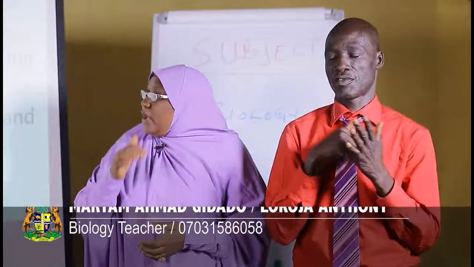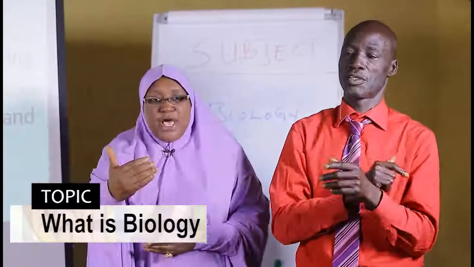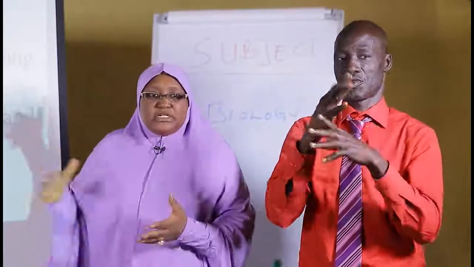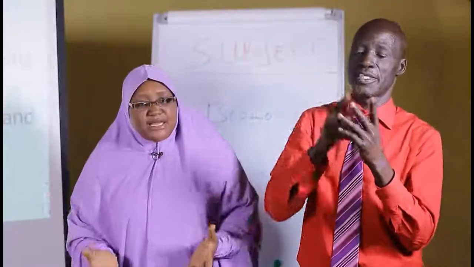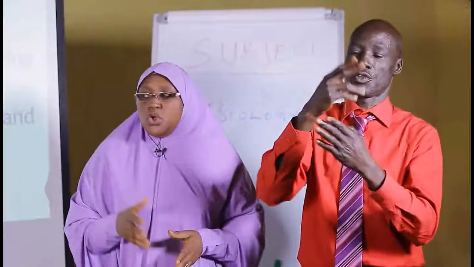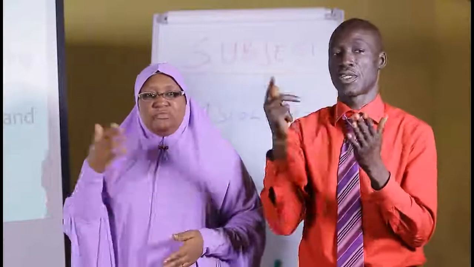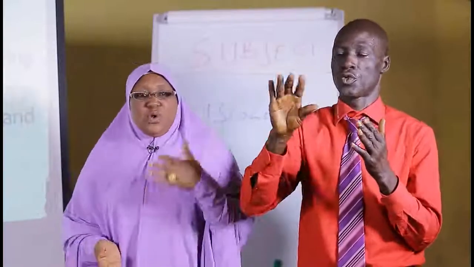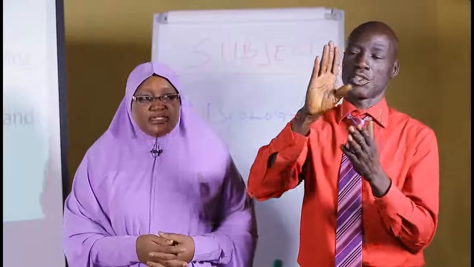So we have come to the end of this lesson, but before I go, I will summarize what we have discussed. At the beginning of the lesson, we defined biology as the study of nature or the study of plants and animals. Also, we said we have branches of biology, zoology and botany. The one that deals with the study of plants and the one that deals with the study of animals.